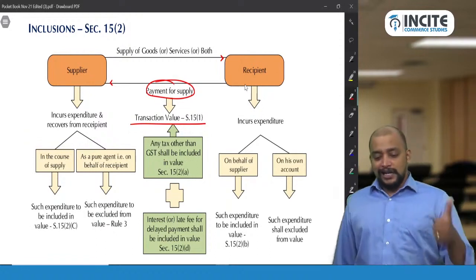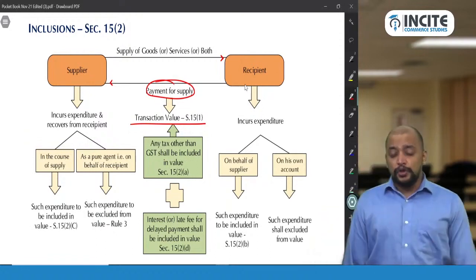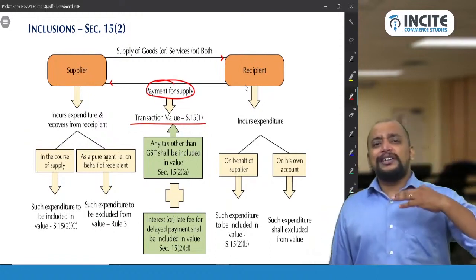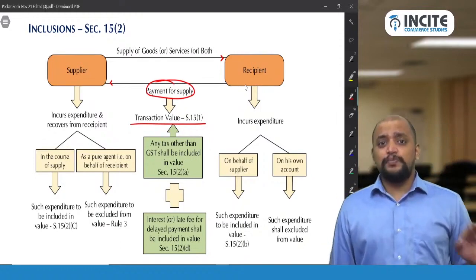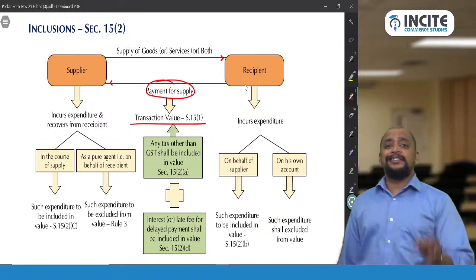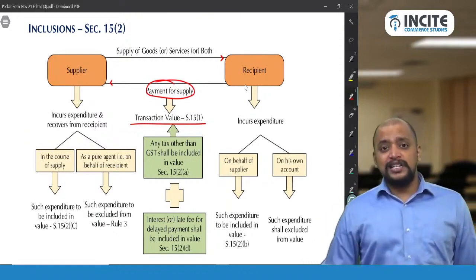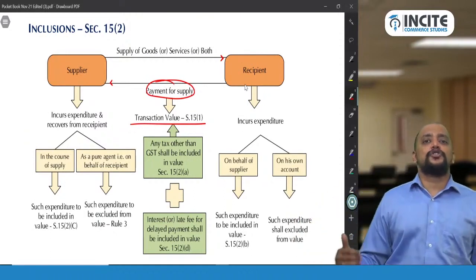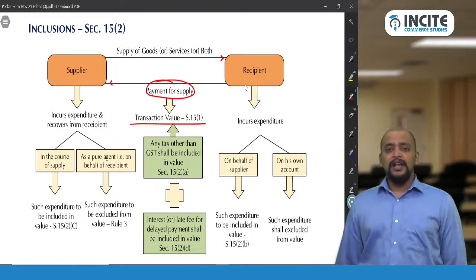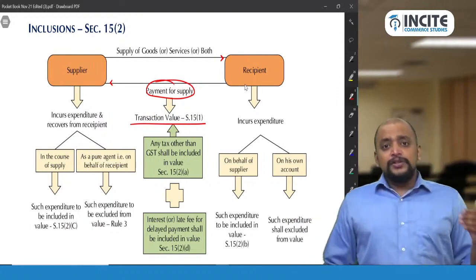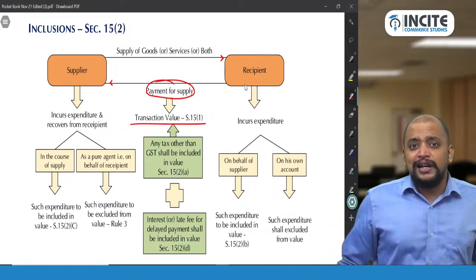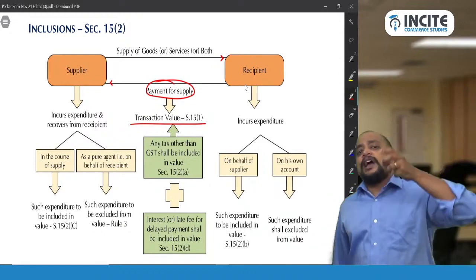What are they? Section 15, subsection 2, clause A. All taxes, duties and cess by whatever name called other than GST should be included in the value. That's the reason why, in case of a cinema ticket, while computing GST, we add entertainment tax.